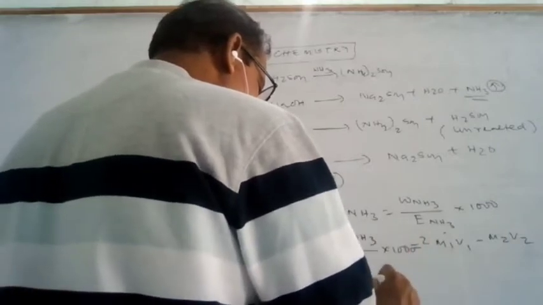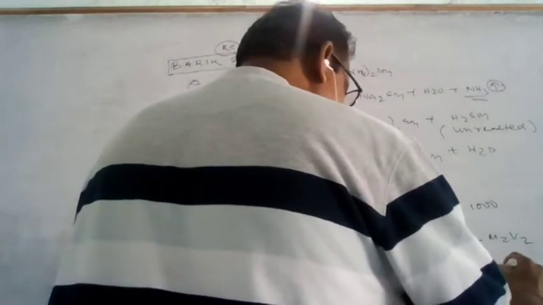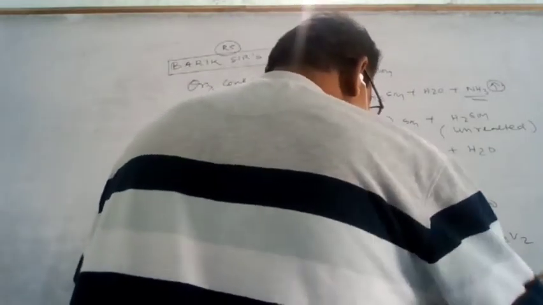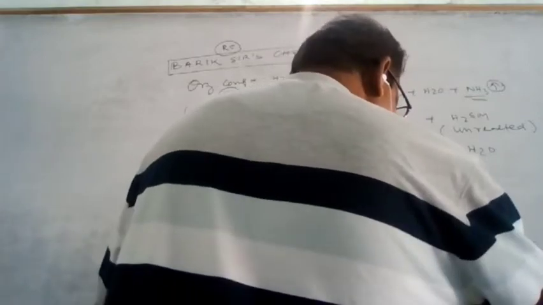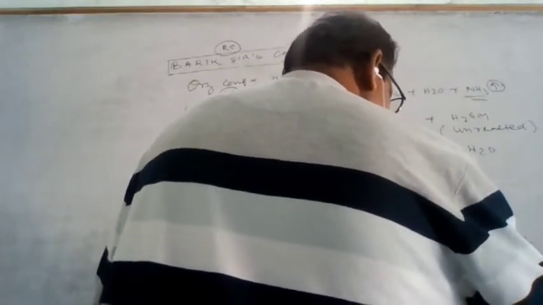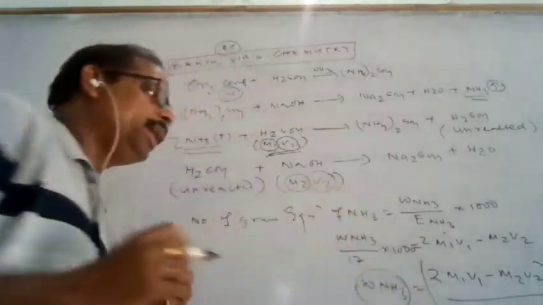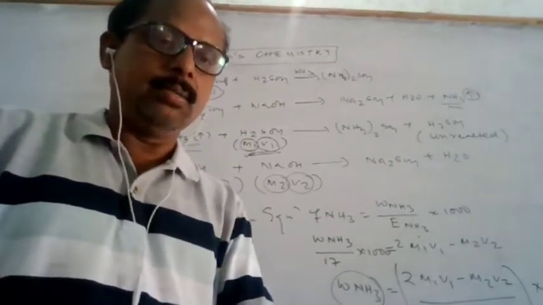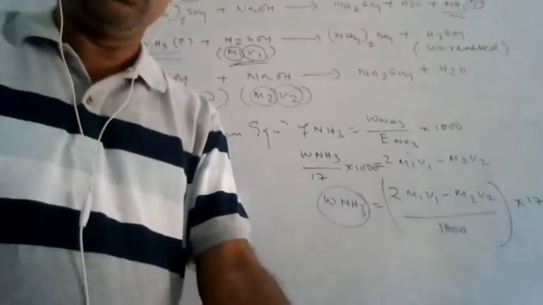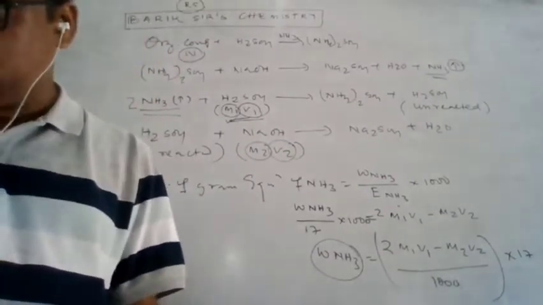So the mass of ammonia is (2 M1 V1 minus M2 V2) by 1000, into 17. That is how the mass of ammonia is estimated here.